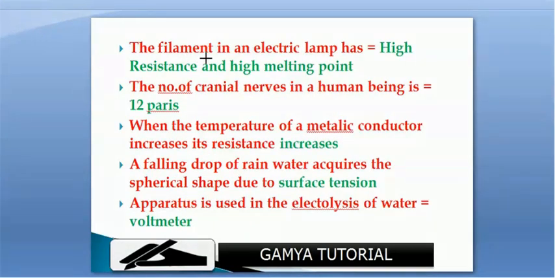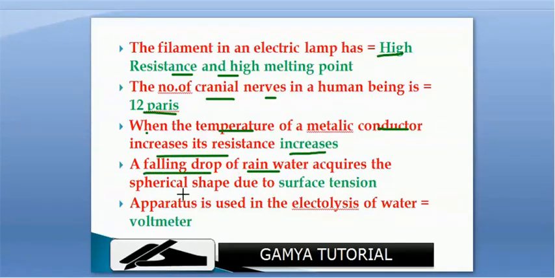The filament in an electric bulb has high resistance and high melting point. The number of cranial nerves in human beings is 12 pairs. When the temperature of a metallic conductor increases, the resistance also increases. A falling drop of rainwater acquires a spherical shape due to surface tension. Apparatus used for the electrolysis of water is a voltameter.